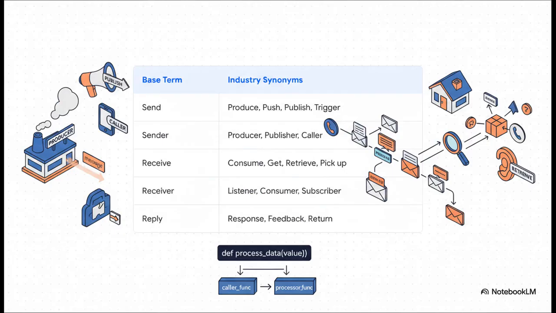Okay, this table here is basically the Rosetta Stone for software architects. Different tools and technologies use different words for the exact same concepts, and this is where those mismatches we talked about really happen. For instance, a team using a message queue like Kafka will talk about a producer that publishes a message, but a team building a web API, they'll talk about a caller making a request. This table harmonizes all that language. It shows you that underneath it all, we're always just dealing with senders and receivers. Knowing these synonyms means you can jump between tech stacks and still understand the core pattern that's at play.